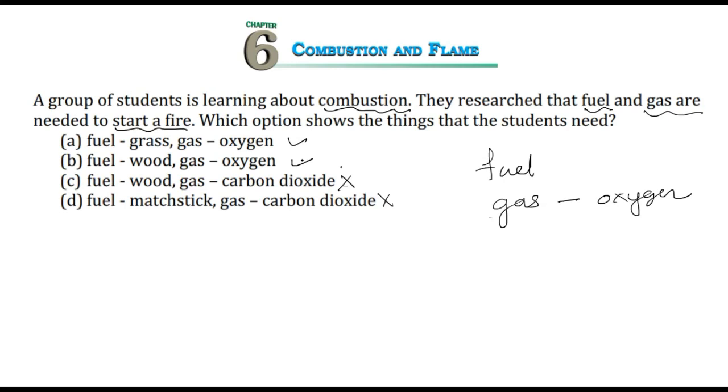So out of this we have to find out. The first one is fuel is grass, gas is oxygen. The second one is fuel is wood and gas is oxygen. That is why we have to read all four options, because now it appears A is also correct and B is also correct, but the most appropriate answer is B, because here it is not mentioned that the grass is dry grass. Only if it is dry grass does it catch fire. So wood is the most appropriate answer in this question.